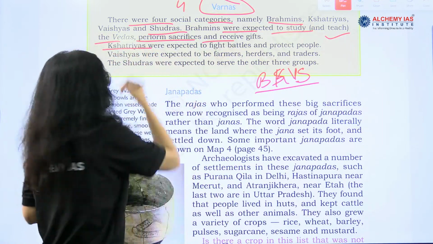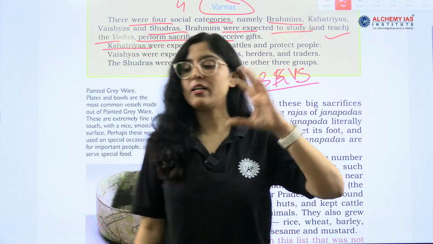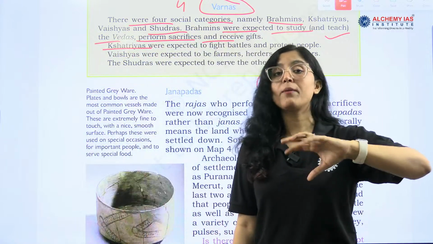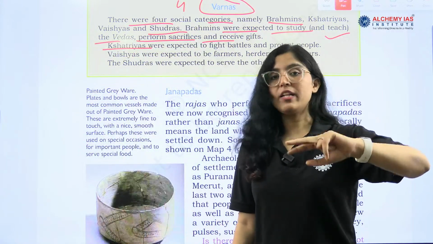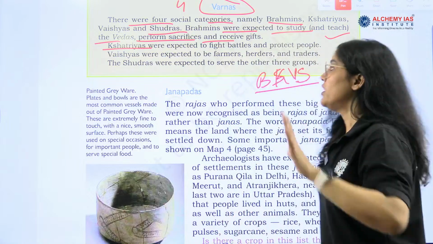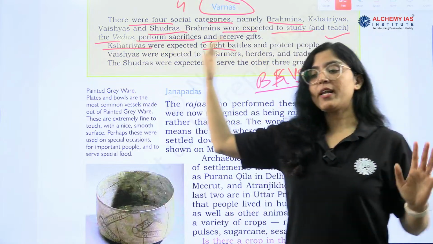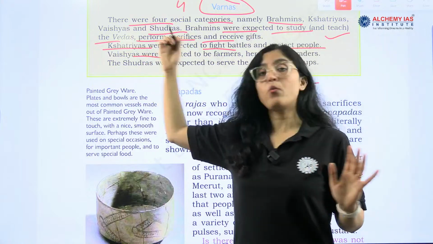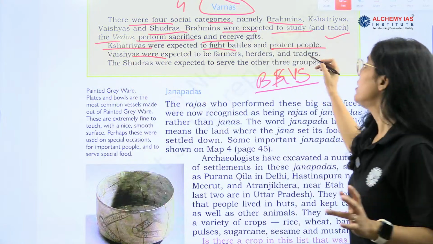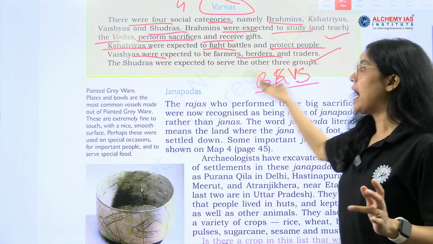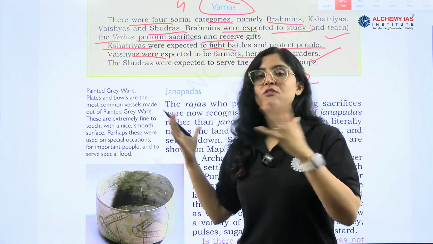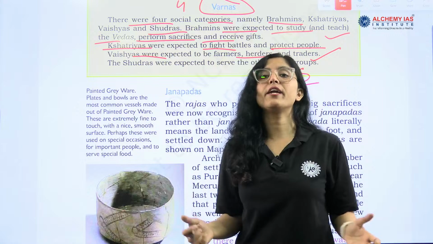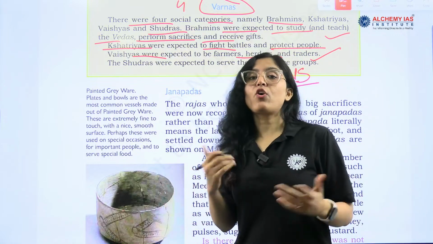Next is Kshatriya. What is the duty that has been assigned to Kshatriya? And we are talking about the later Vedic age. Vedic age we have already discussed. So in the later Vedic age, Kshatriyas are doing what? Fighting battles and protecting people. Next is Vaishya. What is the duty of Vaishya? Farmers, herders and traders. So this section of society who were herding, farming and trading were called Vaishya.